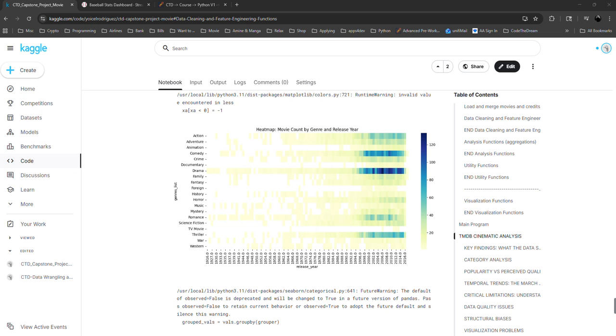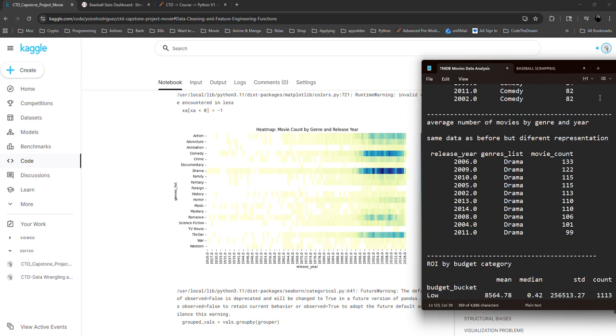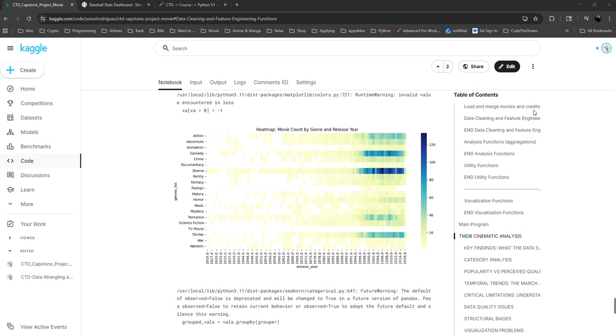It's the same information: the release year, the genre list, and the movie count. We can see here drama is the top one, like the best genre, and I don't agree with that. But it's what we have in the data that I chose, and it's what I'm showing here.